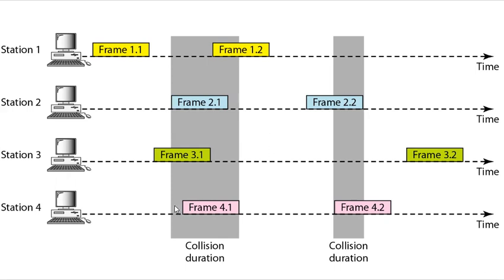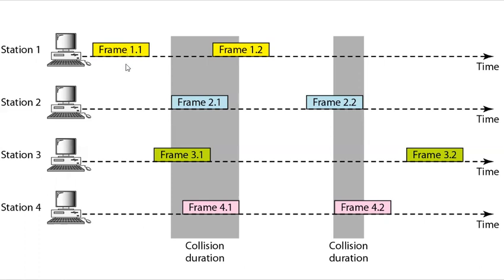Whenever a station sends data, it waits for an acknowledgement, as usually happens. If the acknowledgement does not come within the allotted time, so if no acknowledgement is received, then the station will wait for a random amount of time called back off time. There is some random time which the station will wait before retransmitting the data. So as we have seen already, any station will retransmit the data, and what time period will it wait?